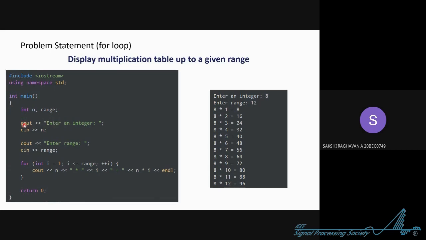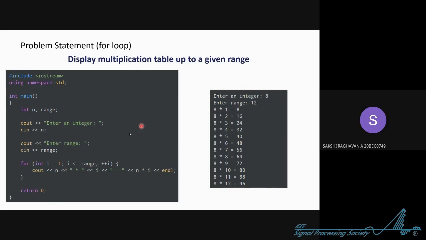Now we have this output statement, then we have input, we are taking the value of n from the user, then we have asked for the range and taken the value of range from the user. Now we are using the for statement. We are declaring a variable called I, then closing the initialization with a semicolon, then giving the condition: till I is less than or equal to range.